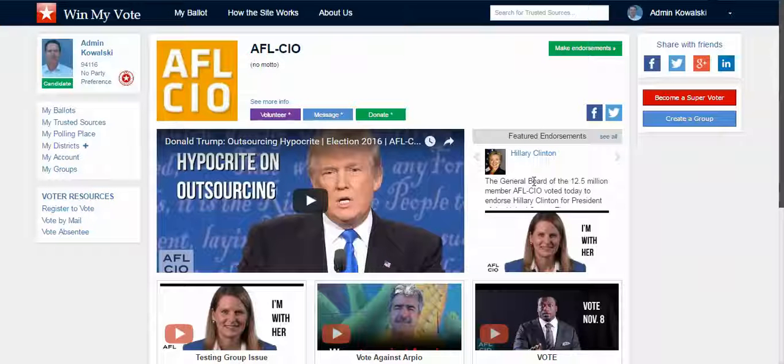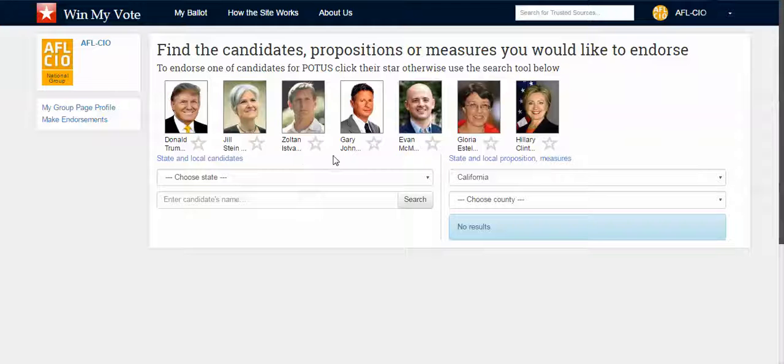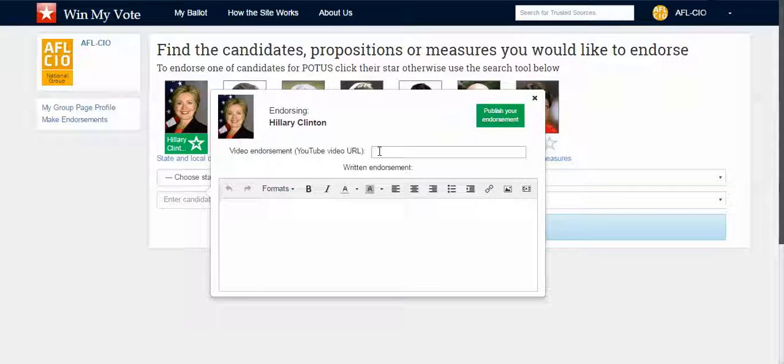When it comes to this featured endorsement here, as a group you make endorsements this way. You would just simply click on make endorsements, and you would click on the green star to make the endorsement. So you click here, and it says you want to do a written one or a video endorsement. You can click here and you can put a video endorsement here. It's just the YouTube share URL. So if you have a YouTube video, you just click share. It'll give you a URL. You just cut and paste it in there, and that's it. Or you can do a written one here and put in text or links or images or videos in the body here, and that is it.